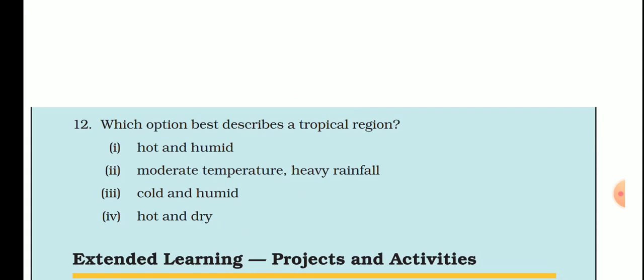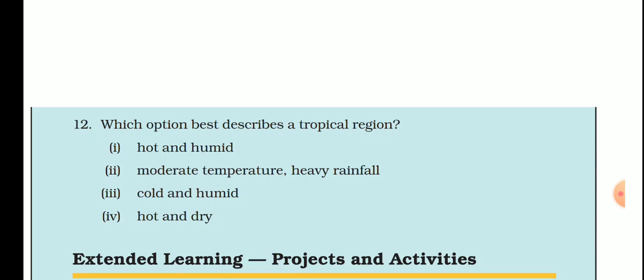Question number 12, which option best describes a tropical region? First, hot and humid. Second, moderate temperature, heavy rainfall. Third, cold and humid. Fourth, hot and dry. Fourth cannot be true, it is hot but not dry because of the rainfall.